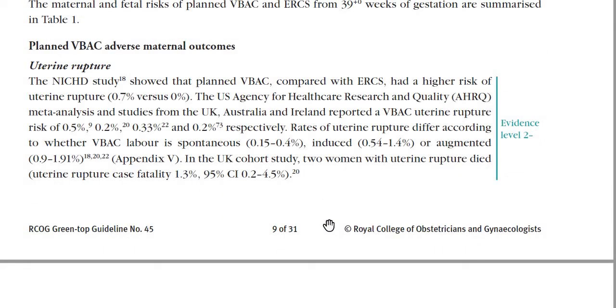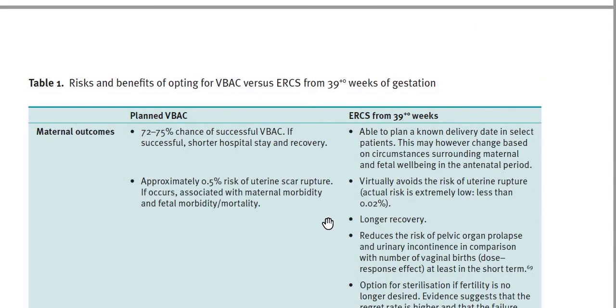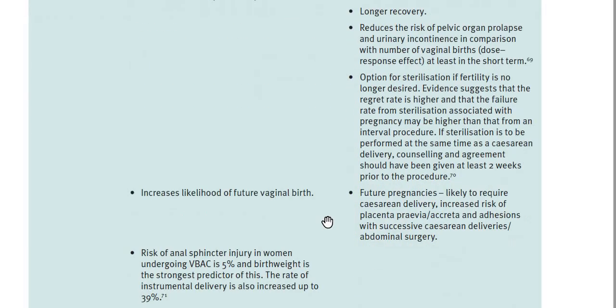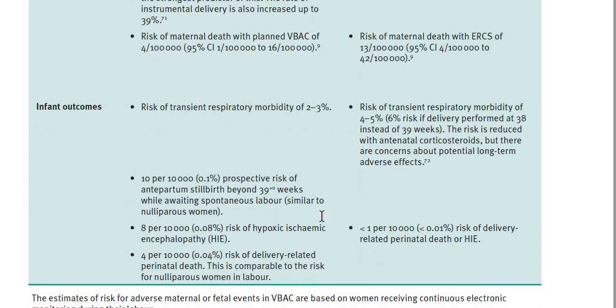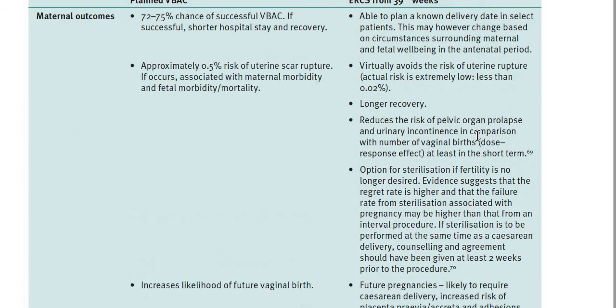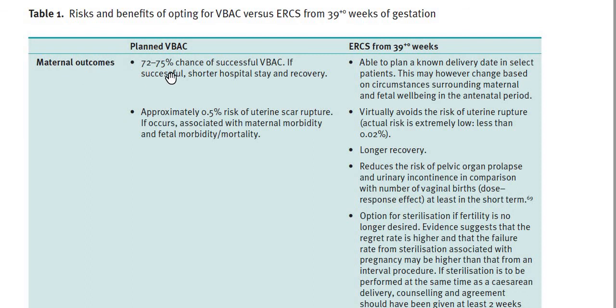Sometimes the question is: the patient is going for cesarean section, so when are you going to offer? What should be offered now? Even at 38 weeks plus 6 days, it is better if we give them antenatal corticosteroids. Then the other comparison, planned VBAC: what are the maternal outcomes? There is a 72 to 75% chance of successful VBAC, and if it is successful, it is associated with a shorter hospital stay.